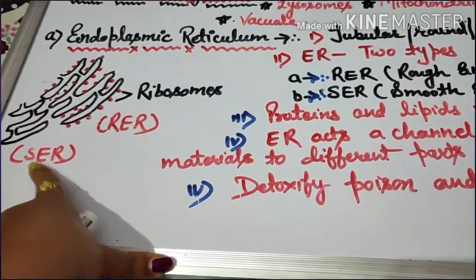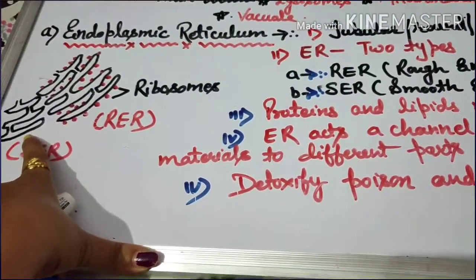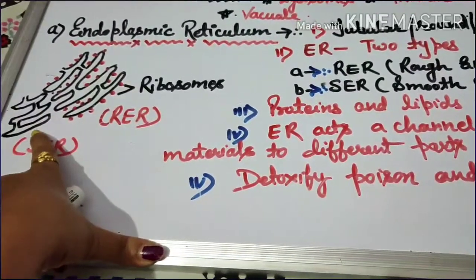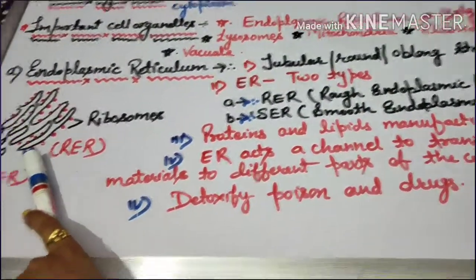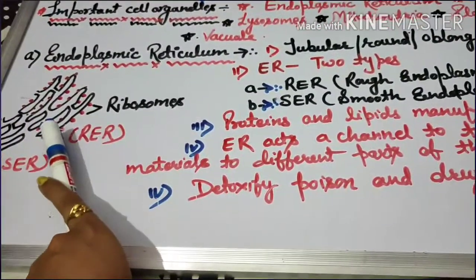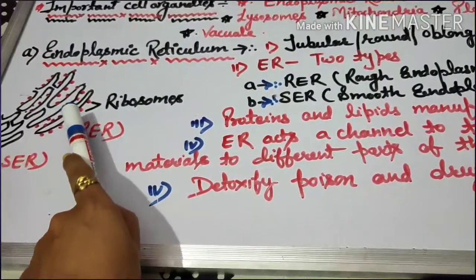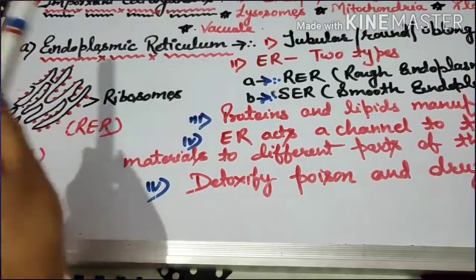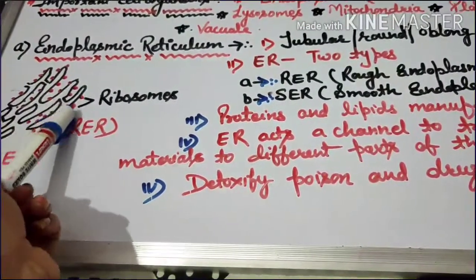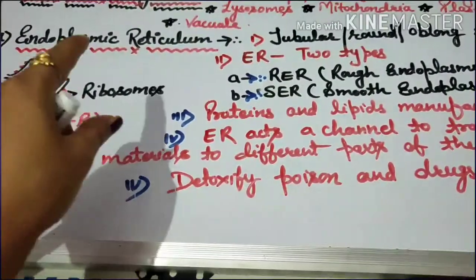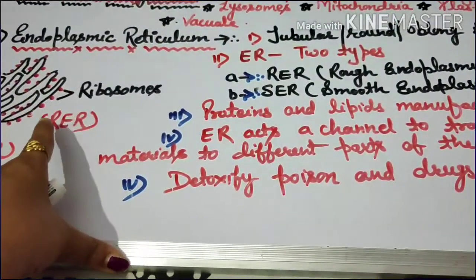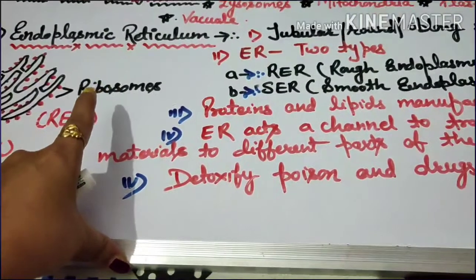Here you can see, no dots are present, right? So in rough endoplasmic reticulum, the rough surface, you have ribosomes. These dots which you see are ribosomes.